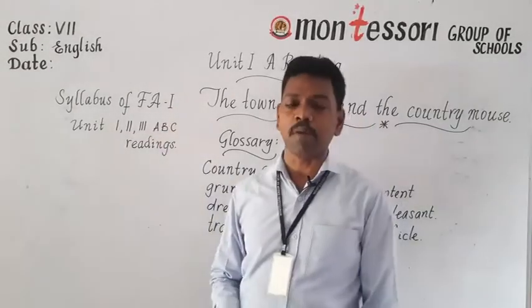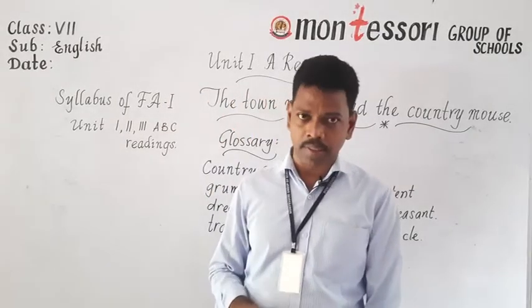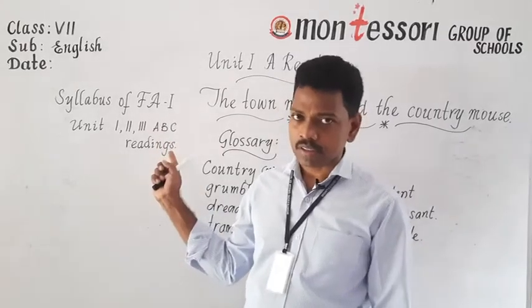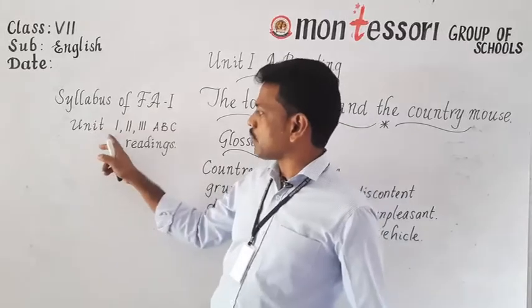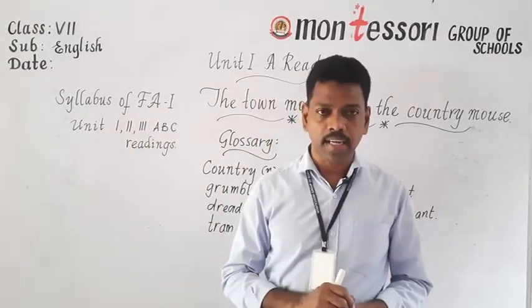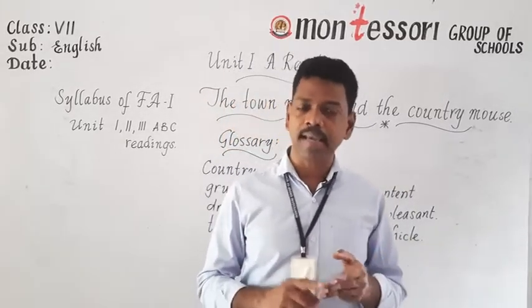Okay, so first of all, let me tell you the syllabus of FA1. We have the formative assessment 1 exams in the beginning of next month, that is October. The syllabus for class 7th English is unit 1, 2, 3 ABC readings. In each unit we have 3 readings: A reading, B reading and C reading.